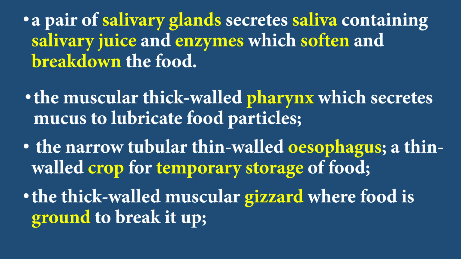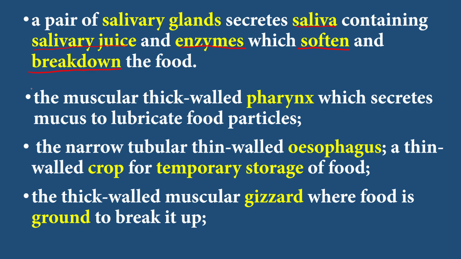Okay, so let me explain before we move to the next page. After the food has been cut and crushed, it moves to the mouth, where there is a salivary gland, like we have saliva in our own mouth too. That salivary gland secretes saliva, and the saliva contains what? Salivary juice, and the juice also contains enzymes. What are enzymes? Enzymes are biological catalysts that speed up the rate of chemical reaction. So the saliva and the enzyme help to soften the food and break it down in the mouth.